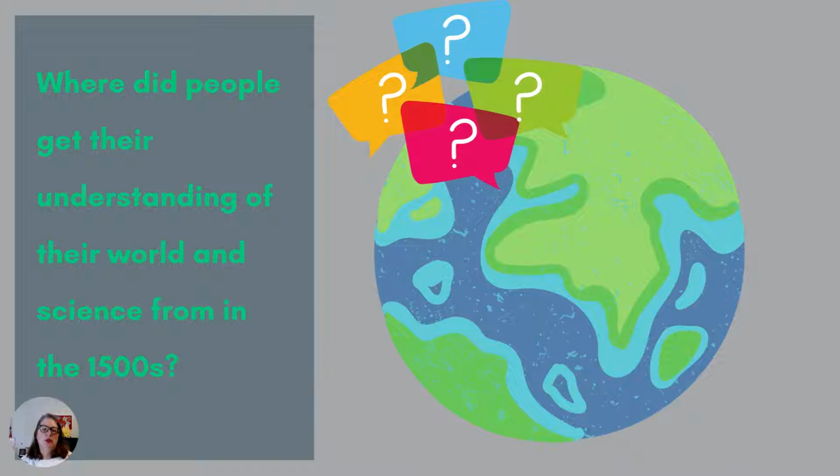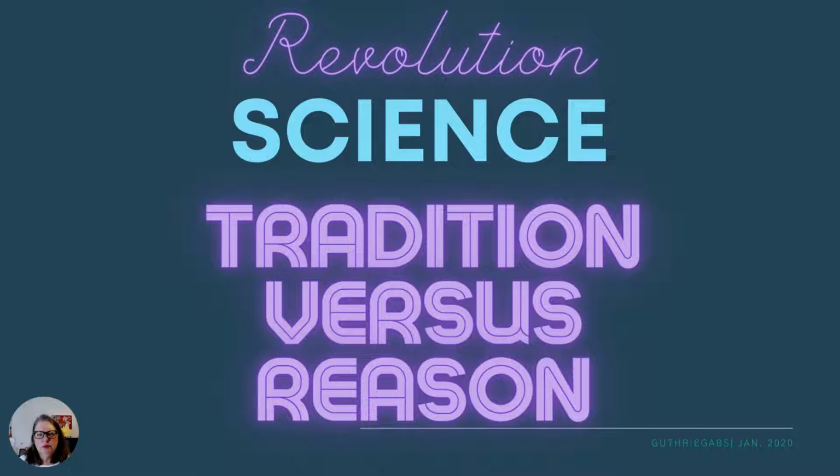All right, so again, our big question is, where did people get their understanding of the world? Before the idea of the sun being the center of the universe, what did people think? All right, and again, science revolution, tradition versus reason.